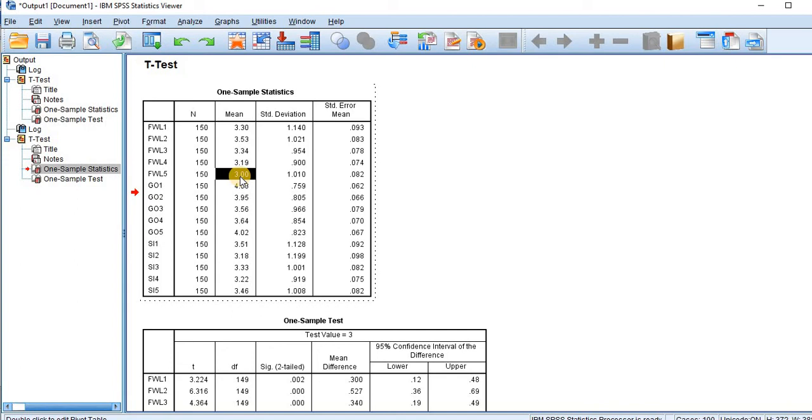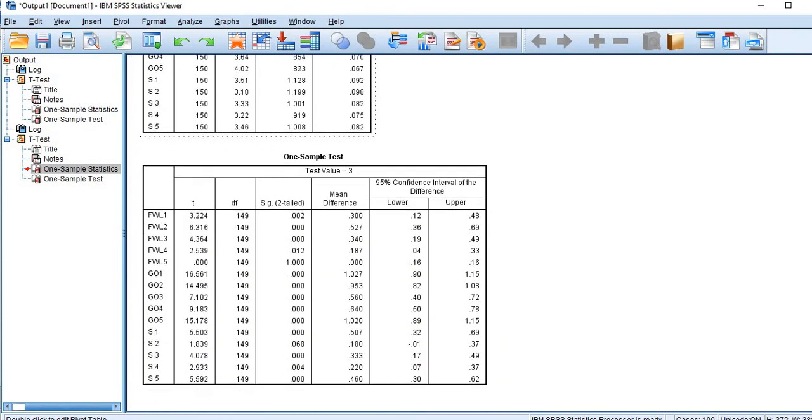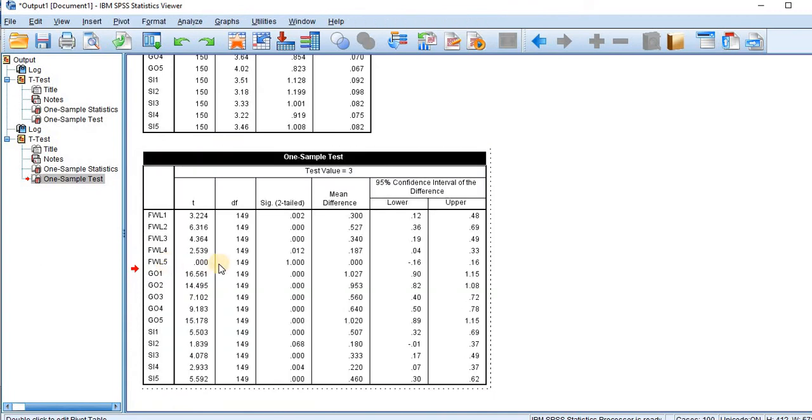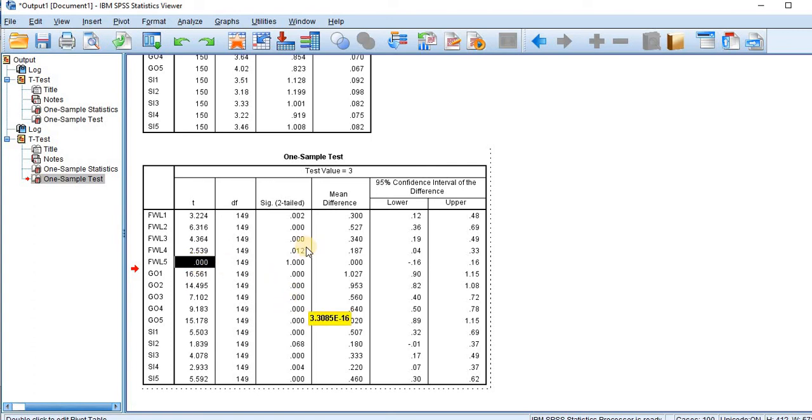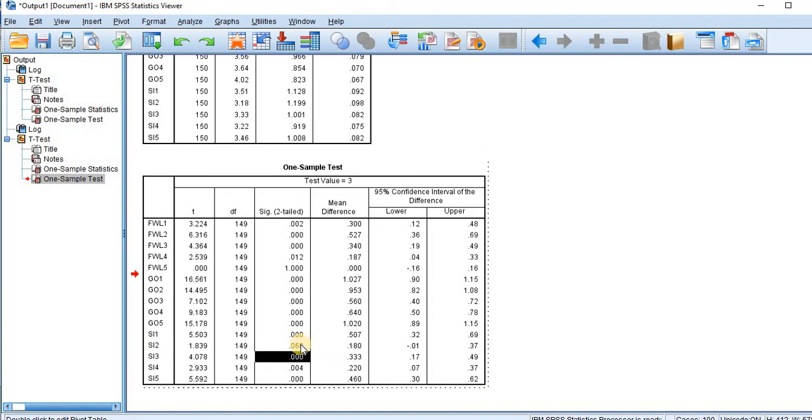So there is no difference between mean score and the average score, and remaining has above 3. Let us consider all t-tests are significant except this FW5, since there is no t-value, there is no difference, and all significance are less than 5% except the social integration 2, that is above 5 point.